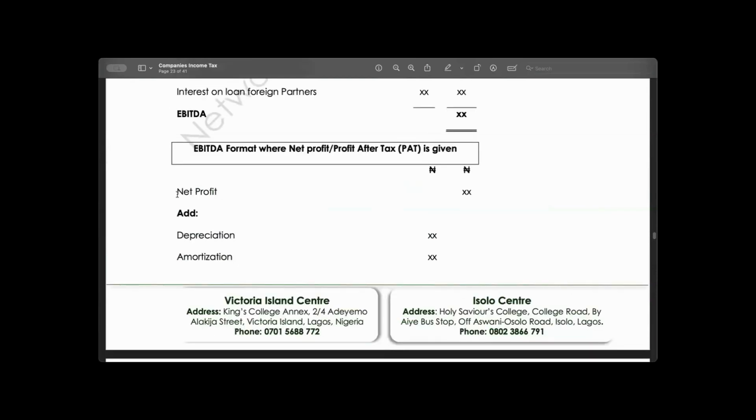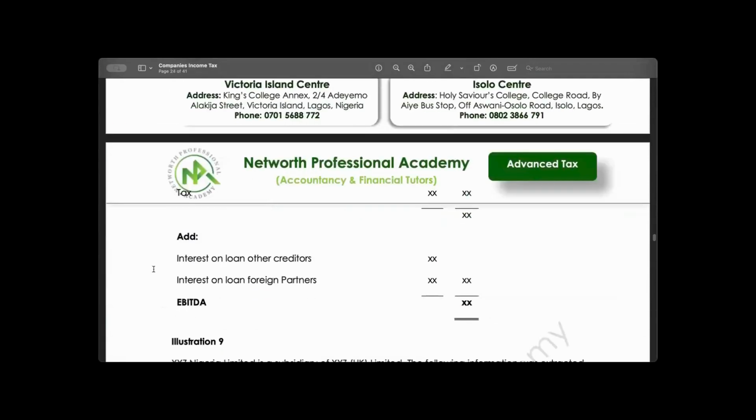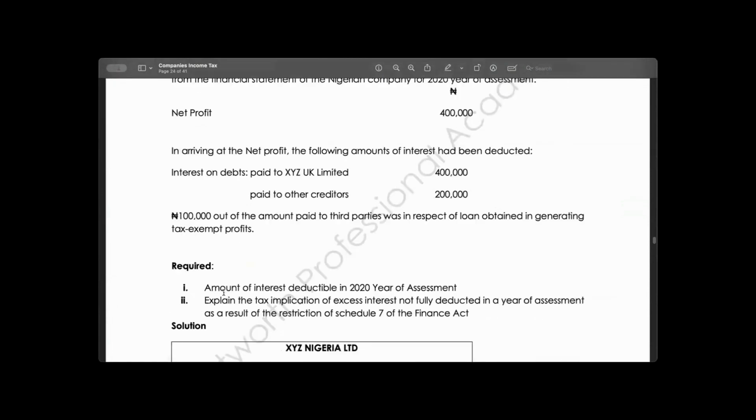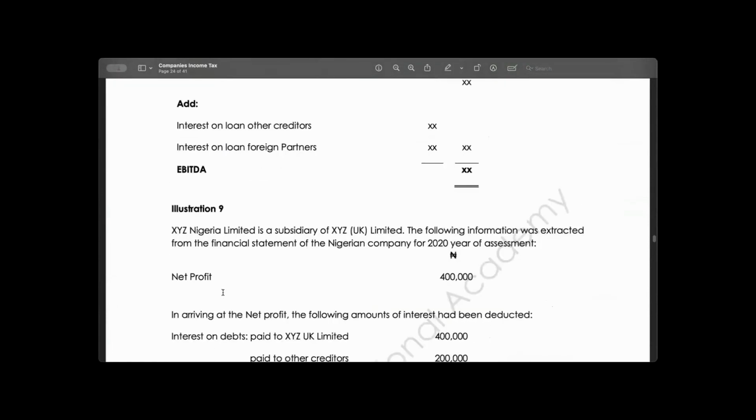In this, your net profits, before you arrive at this net profit, you remember your interest on loan would have been allowable, right? So we would have treated interest on loan as allowable before. So what would we do? We add it back here because we want to get earnings before interest and tax. So if that is the case, let's look at this illustration. Illustration number 9.